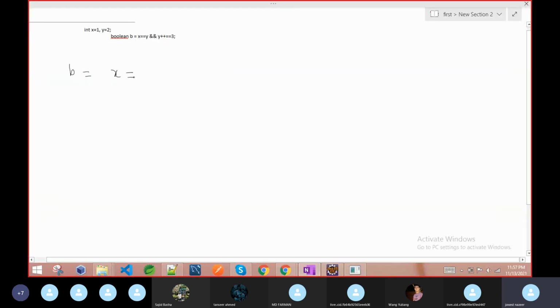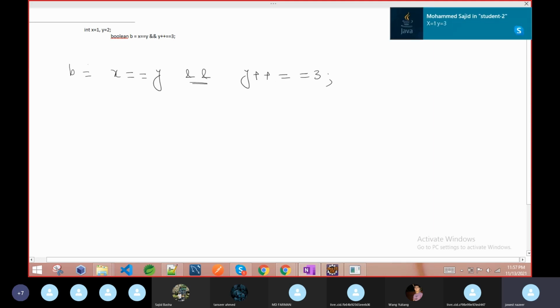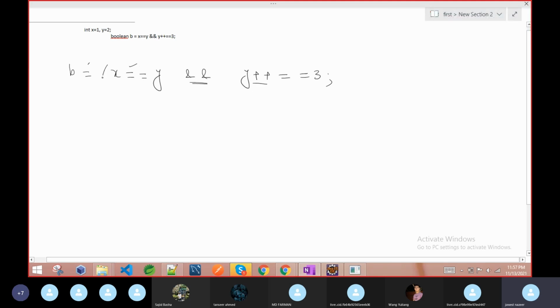b is equal to x equal to y and operation. This is an AND operation. Then y post-increment equal to 3. So here we are doing so many operations together. First is the assignment. Second is what we are checking, true or not. This is again we are checking true, and then we have the increment. We group this one. As I said, the AND operation will work with true and false values, either true or false, not any number. So the result of this expression then finally defines the value of b.